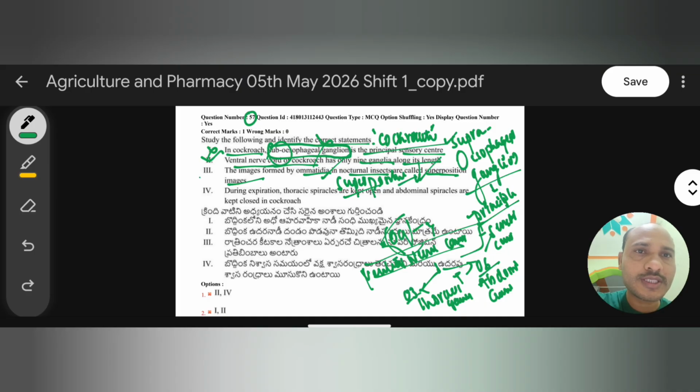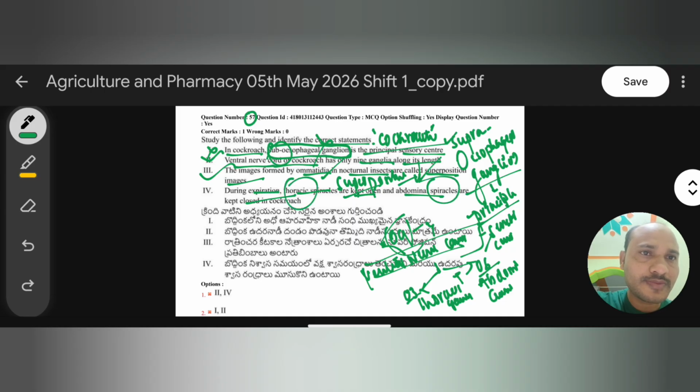So this statement is right. Now the fourth statement: during expiration, thoracic spiracles are kept open and abdominal spiracles are kept closed in cockroach. No. Why? Because there are thoracic spiracles and abdominal spiracles.